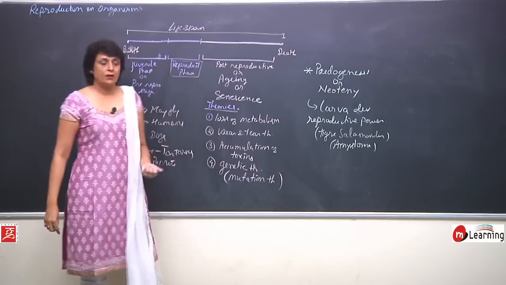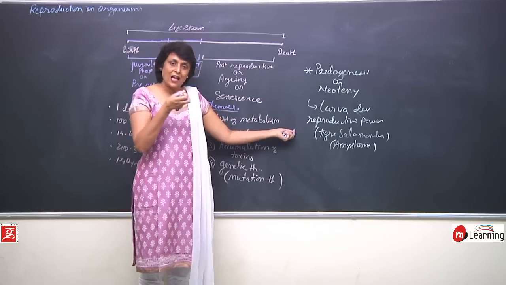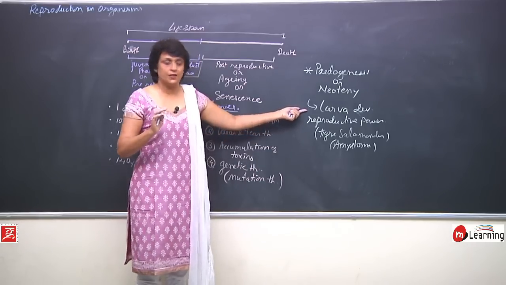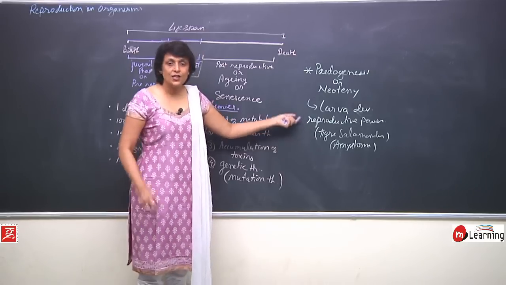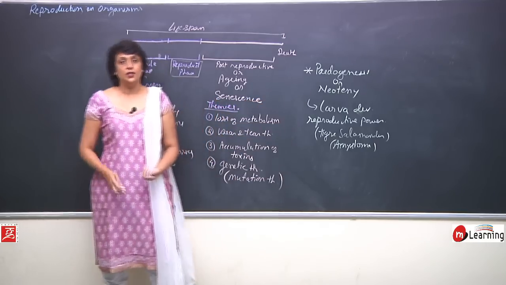So in these organisms what happens is the eggs are laid, the larva which comes out itself develops all the reproductive structures and starts to reproduce. Such a mechanism is known as pedogenesis or neoteny.